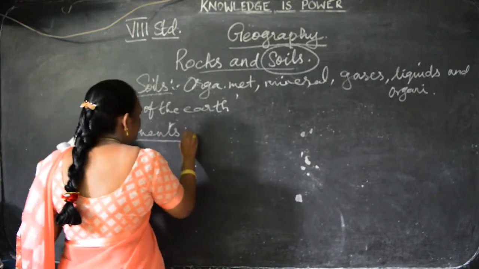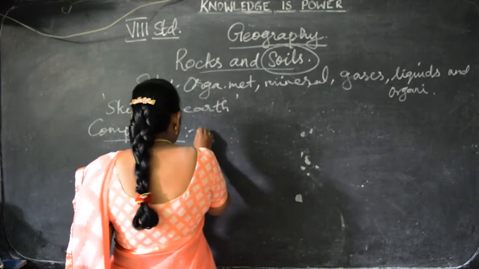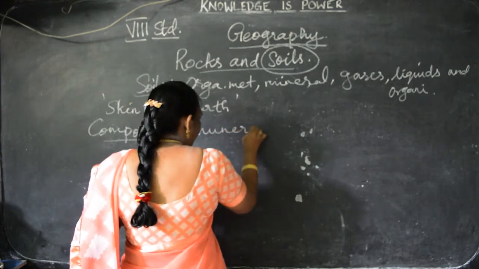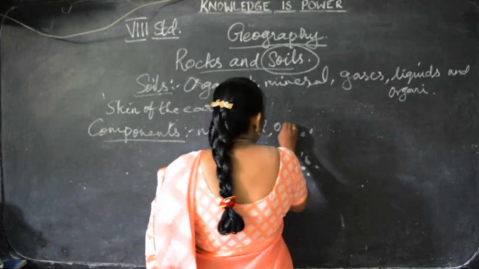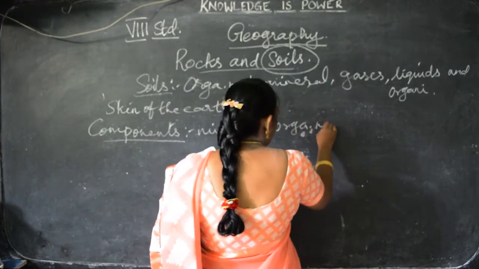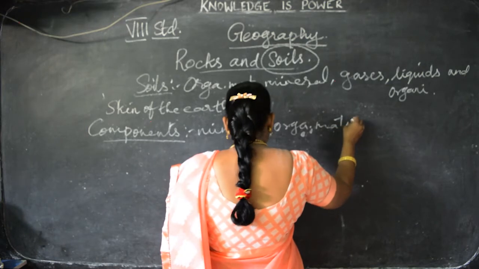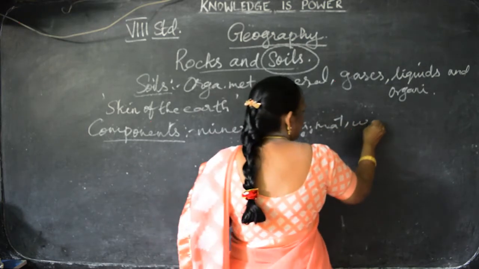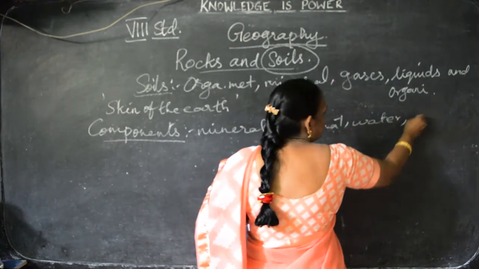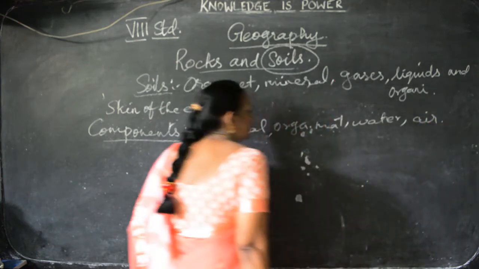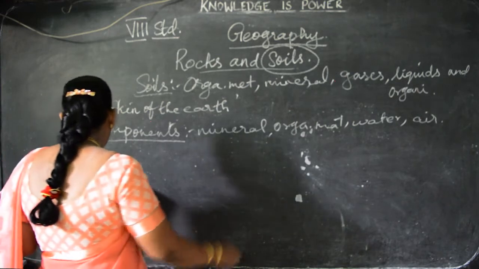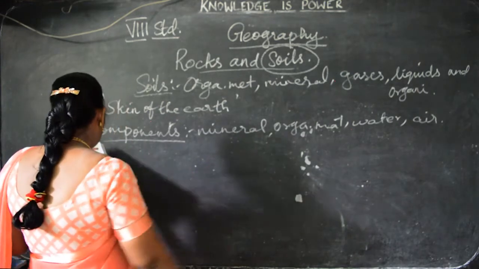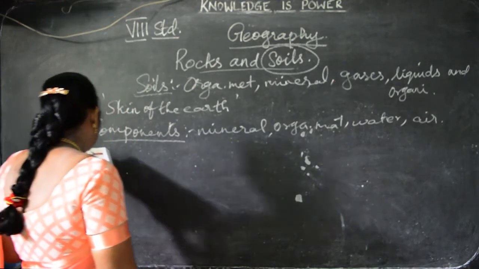What are the basic components of soil? The basic components of soil are mineral, organic matter, water and air. These are the components of soil. What are the components of soil? Minerals, organic matter, water and air.